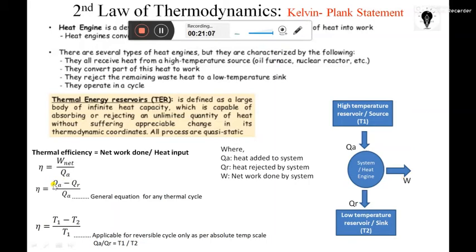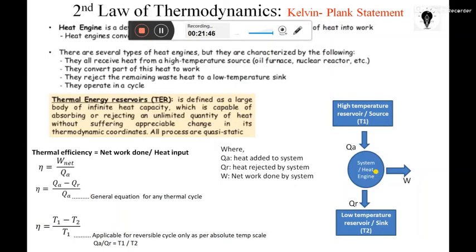So efficiency is QA minus QR divided by QA. This is your general equation for any thermal cycle, or we can say the general equation for any heat engine. So thermal efficiency is nothing but QA minus QR divided by QA, or W net divided by QA in general. It is very simple: how much heat you have supplied, and out of that how much work is coming from the engine.